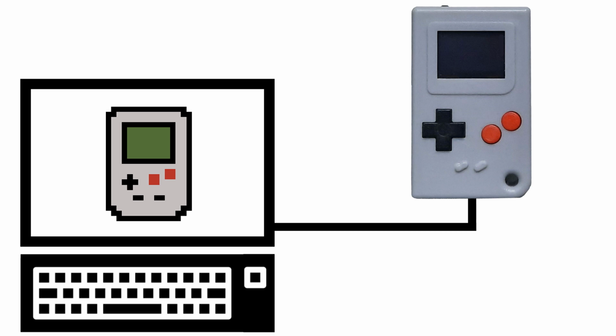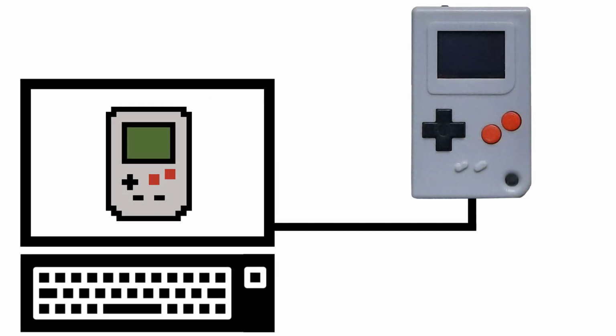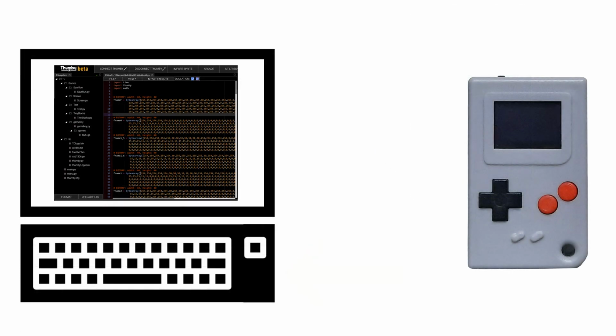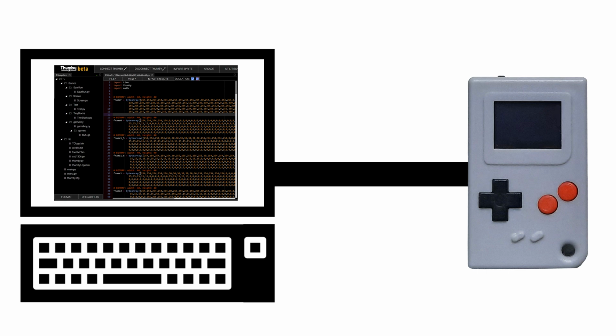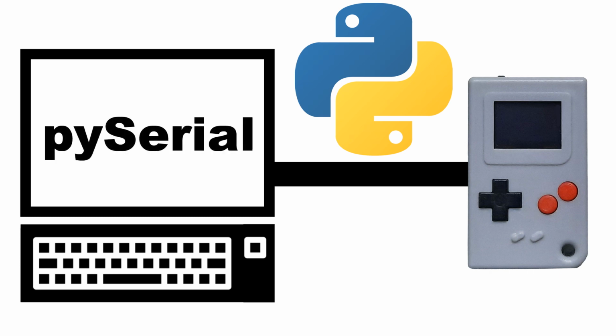This can be done quickly as well, because just like my old BBC Microbit, the Thumbie communicates as a serial device. This means that we can communicate with this device by sending data to it, and it can send data back as well. Normally, programs for the Thumbie are written using the IDE that Tiny Circuits have created for communicating with the Thumbie. But essentially, all it does is open a serial port with the Thumbie and then transmit the data and files back and forth. They do this in the browser with JavaScript. But we can do the same thing outside of this web IDE in Python by using the PySerial library.